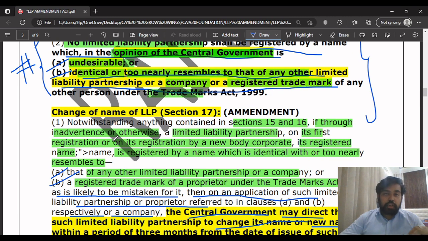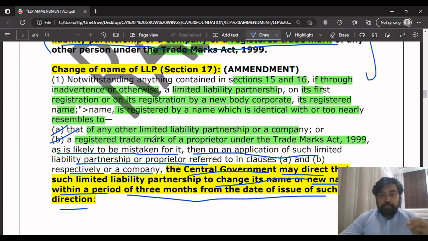In such a case the LLP's name will not be registered, and the central government can pass the order. The change of name of the LLP will happen where it resembles that of any other LLP or a company or a registered trademark of a proprietor under the Trademarks Act, or if it is likely to be mistaken for it.